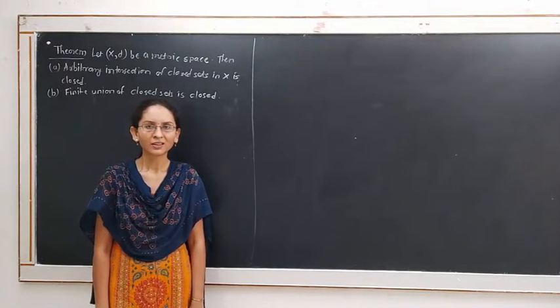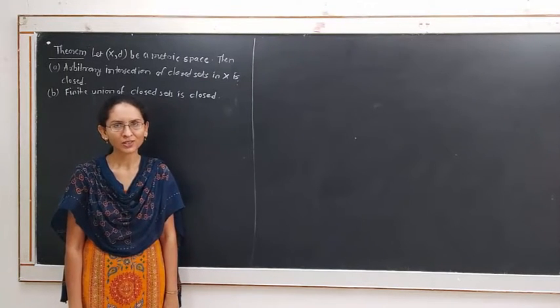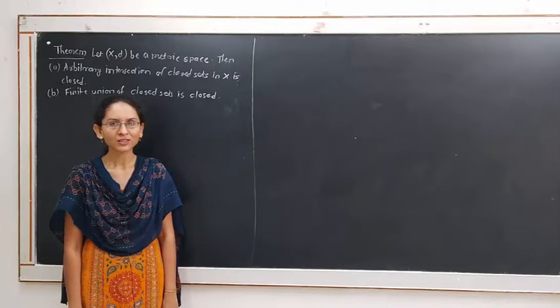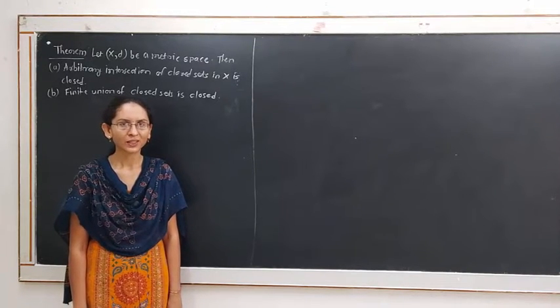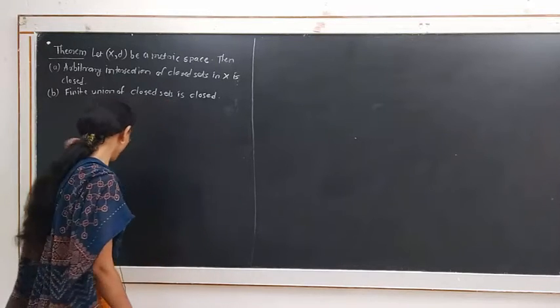In the last lecture, we discussed the definition of a closed set and examples of closed sets. Also, we have taken the result that every closed sphere is a closed set in any metric space X. Let us move on here.